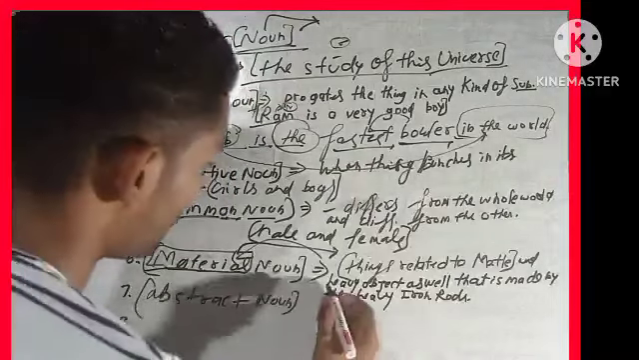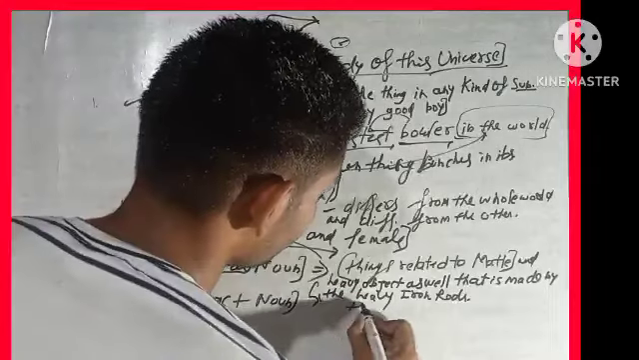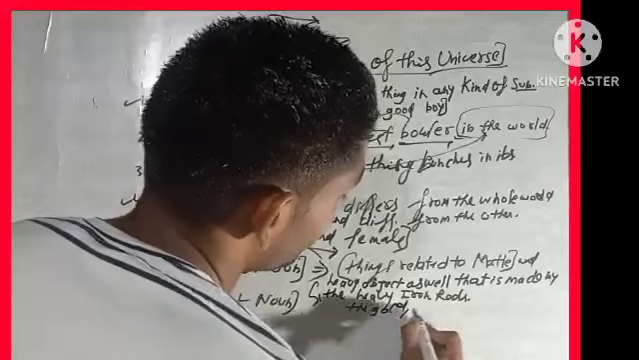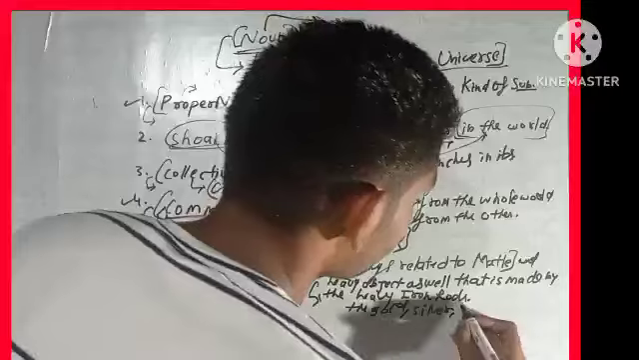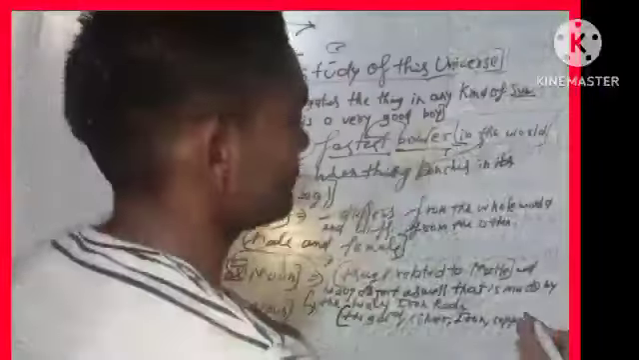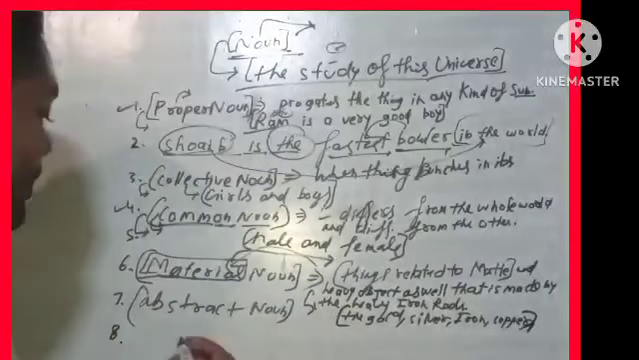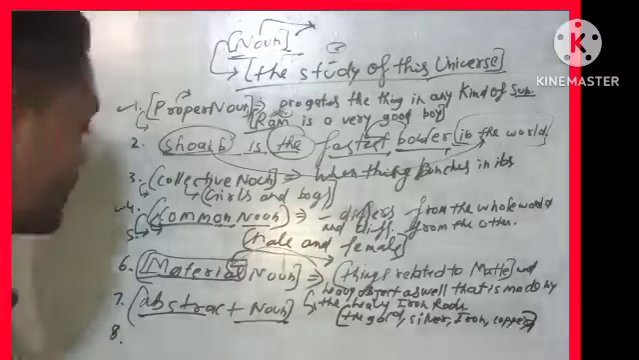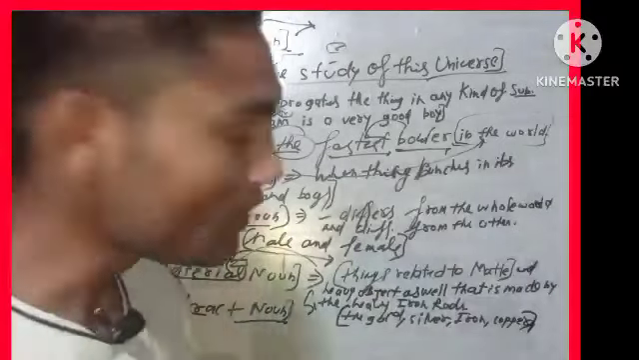And examples are gold, silver, iron, copper. So these are the things that consist of materials. And then after, we talk about abstract noun. Abstract, material, common, collective, and proper noun.